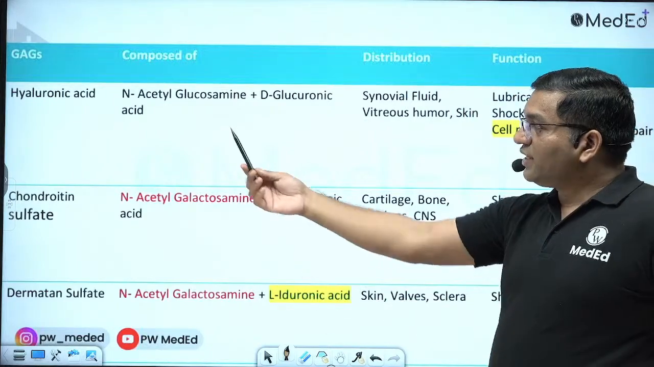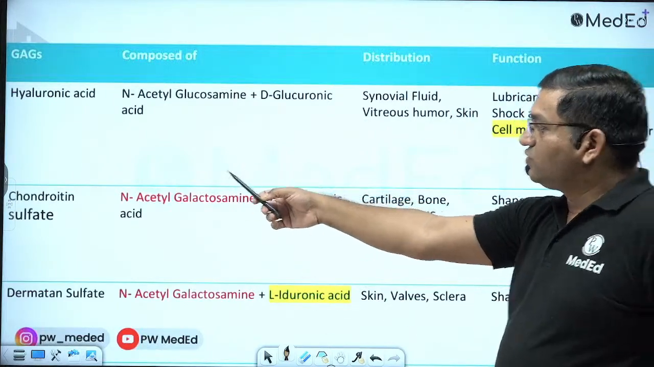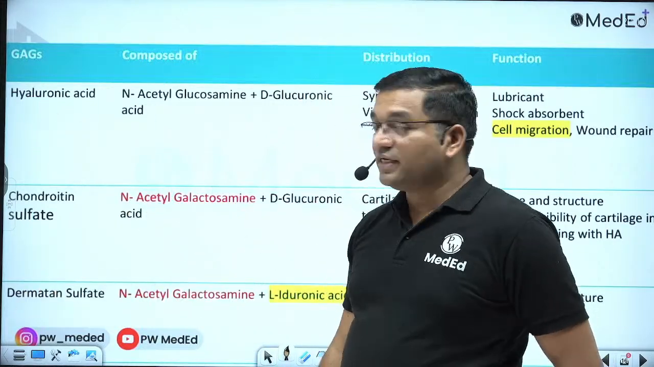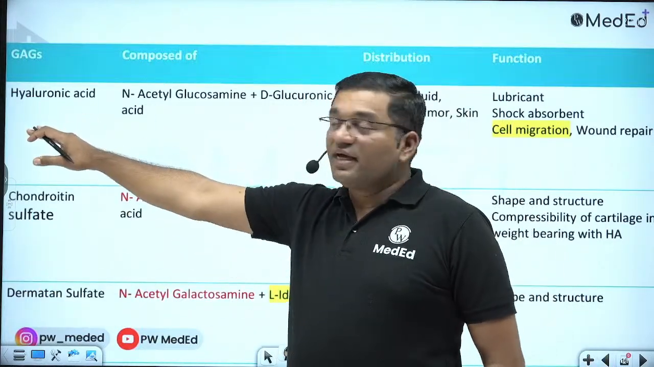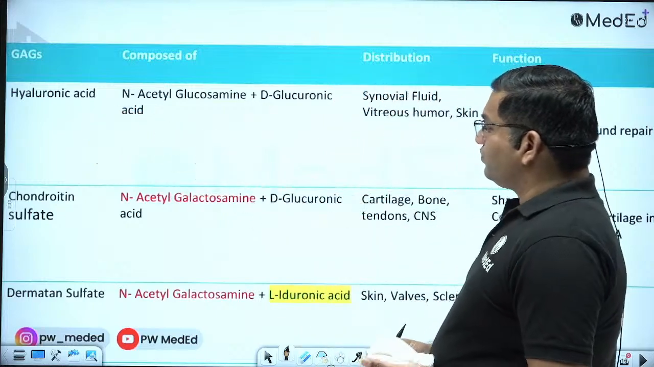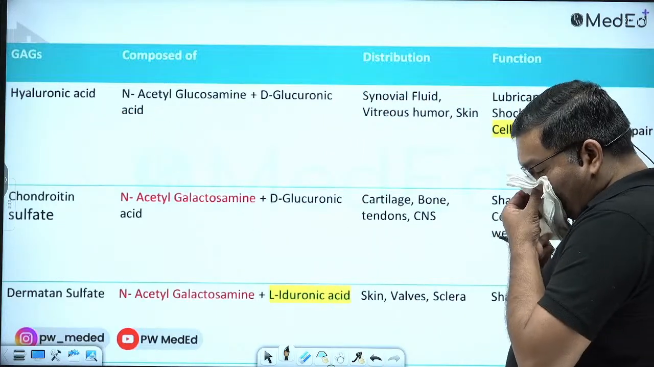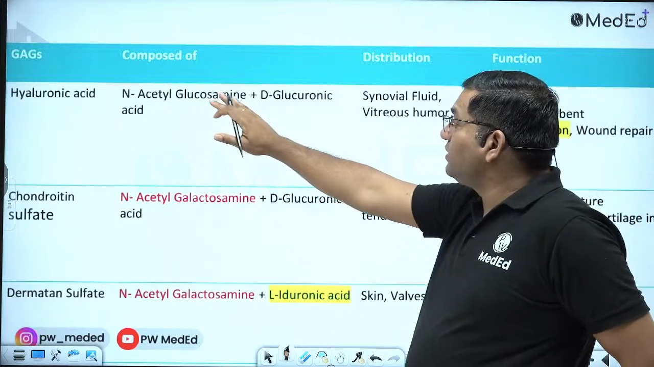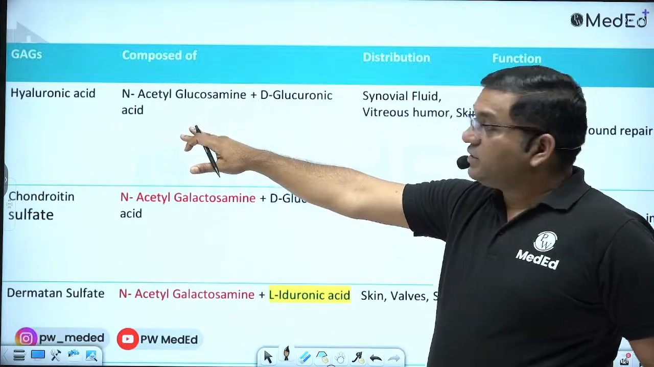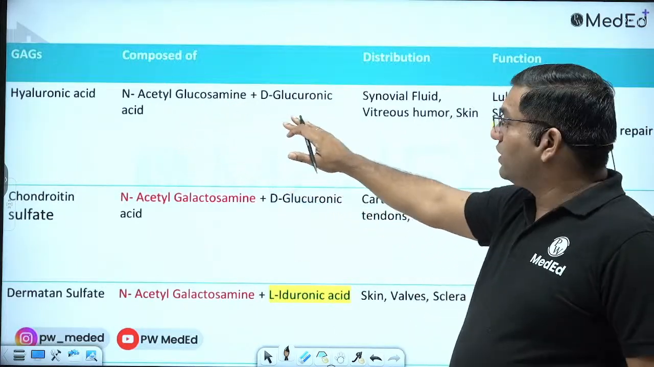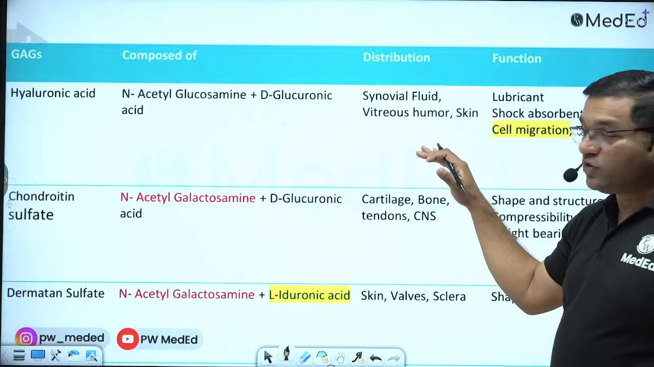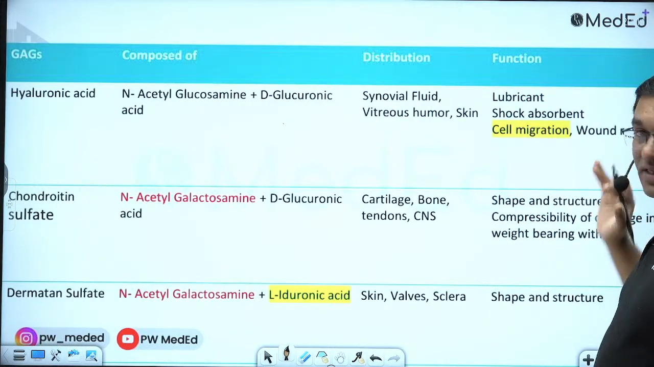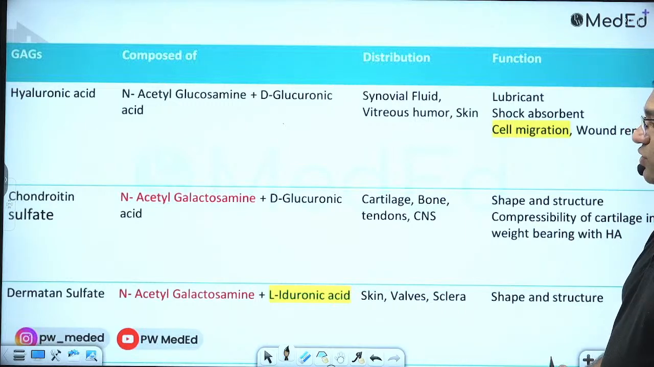Now see the composition of hyaluronic acid. Among those that start with H, keratan sulfate is the complete exception. Hyaluronic acid has the amino sugar N-acetyl glucosamine and D-glucuronic acid. It is found in synovial fluid, the vitreous humor of the eye, and the skin. Its functions are lubricant, shock absorbent, cell migration, and wound repair.